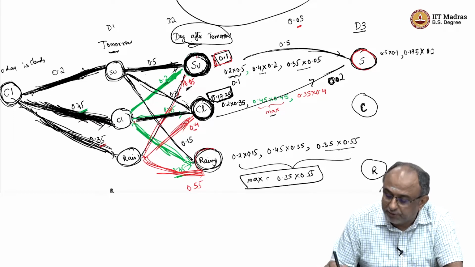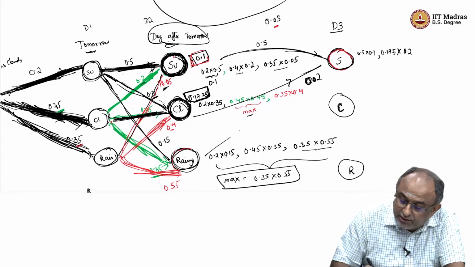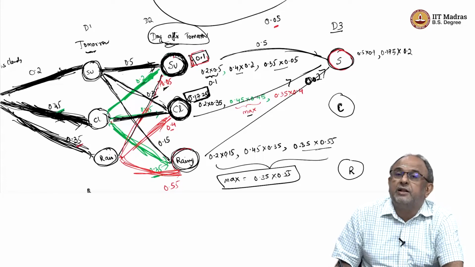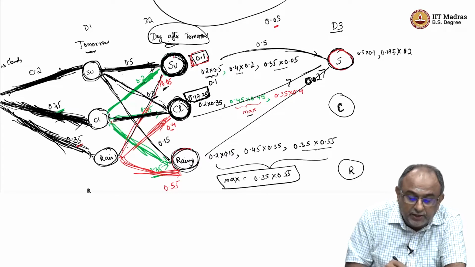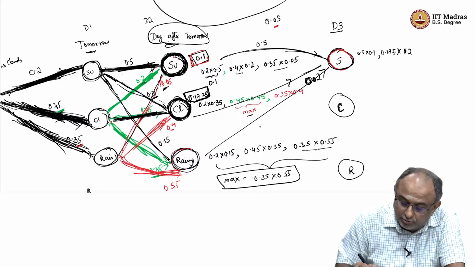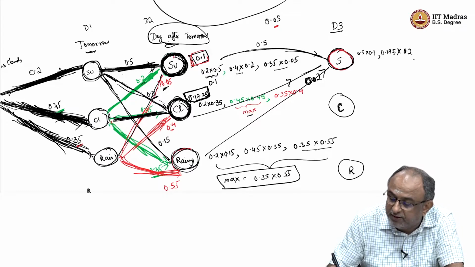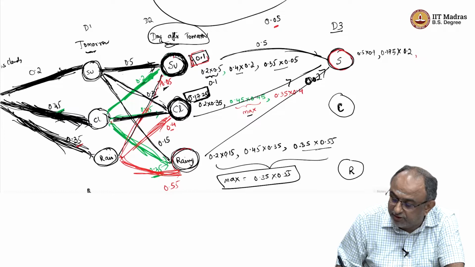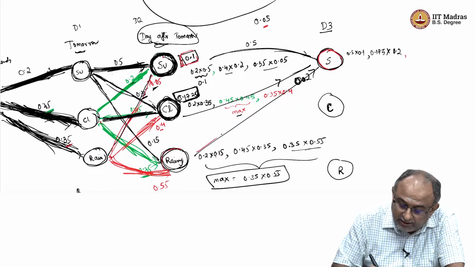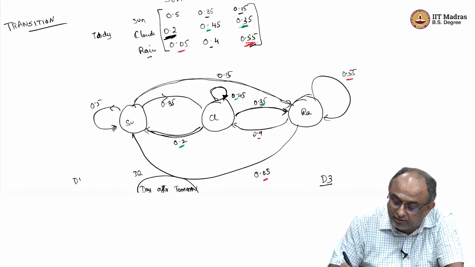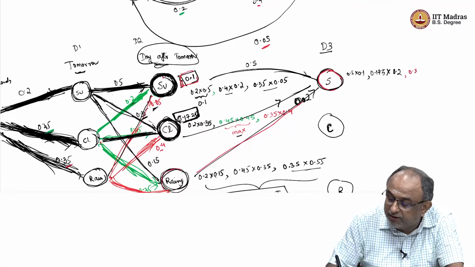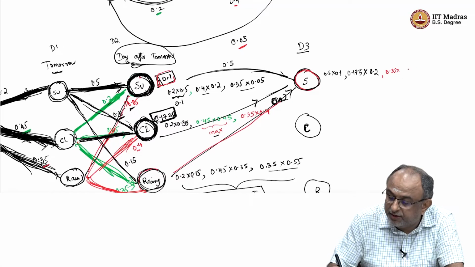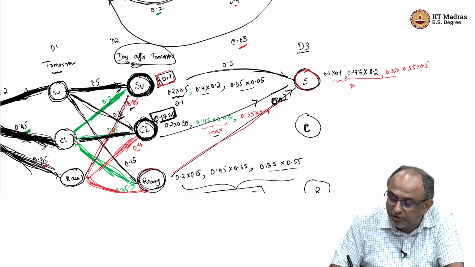And similarly, I can come from here to here, and that will be, I am assuming that I already have come here and then here, and then I am going to go, this one is 0.35 into 0.55, multiplied by rainy to sunny. Rainy to sunny is 0.05. So it is 0.35 into 0.55 into 0.05. Again, I find the max of all of this.